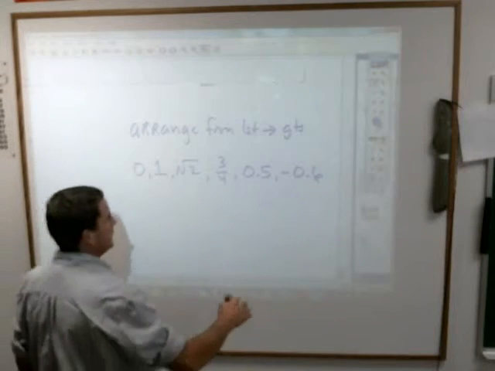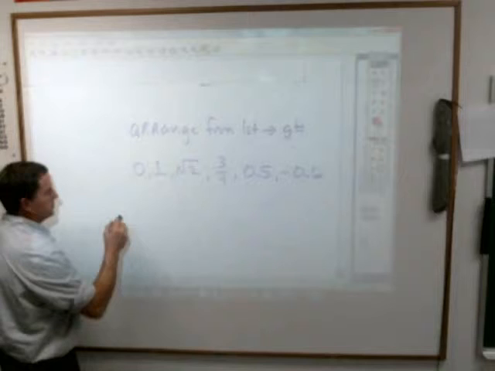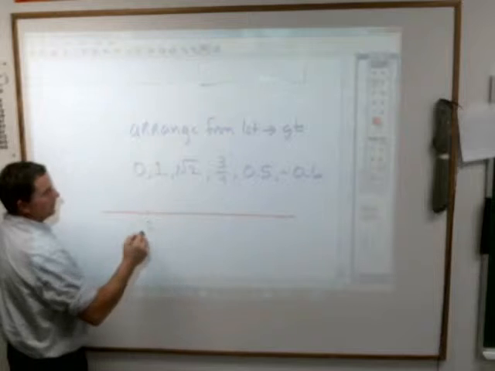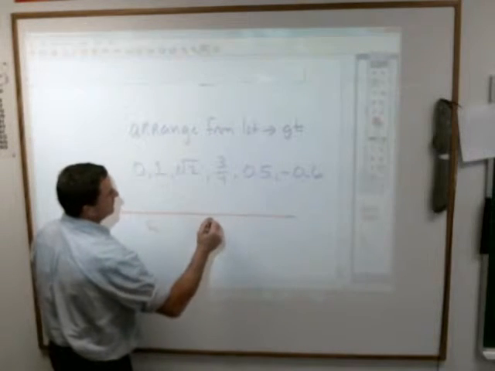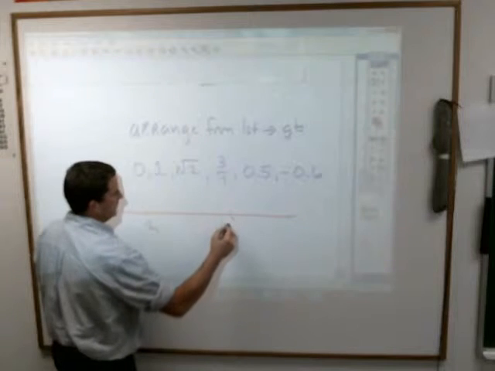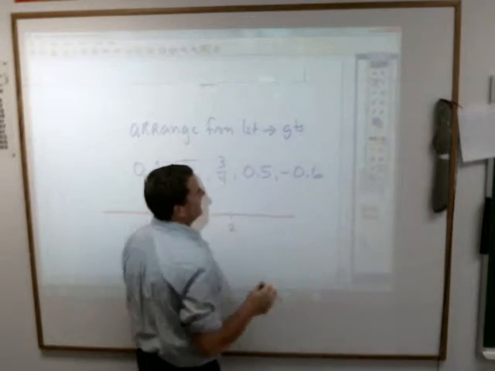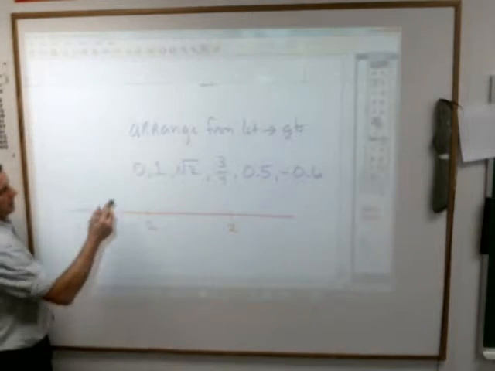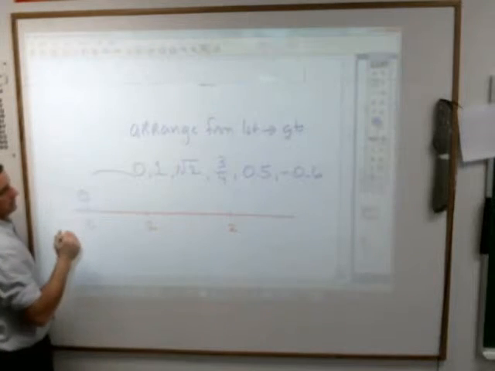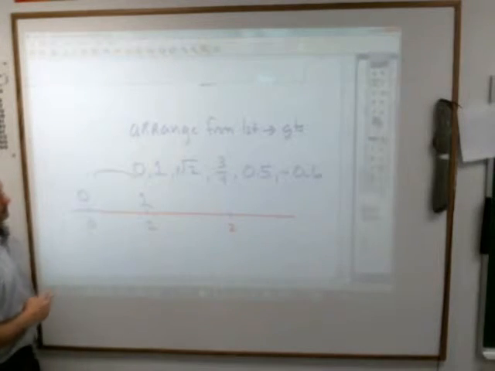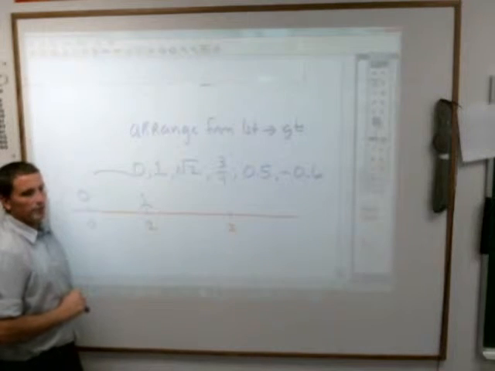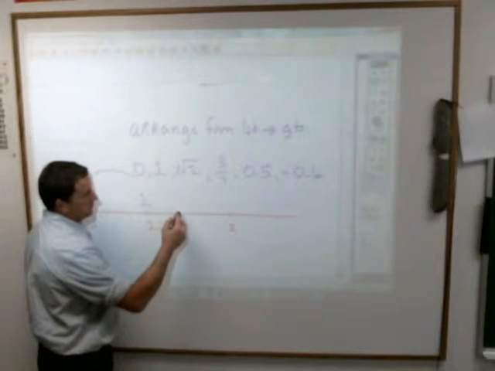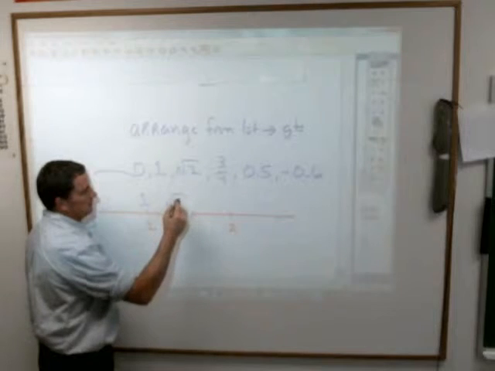Okay, if you're arranging them from the smallest to the biggest, it may not be such a bad idea to just kind of throw down a number line. You know you've got 1. Might as well put a 2 in here. Is anything going to be bigger than 2? I don't think so. And if you were kind of guesstimating where these things should be, we know we have a 0, so we can put it right here. We know we have a 1, so it can go right there. The square root of 2 we just talked about is what? 1.414. So you know the square root of 2 is kind of close to be right here.